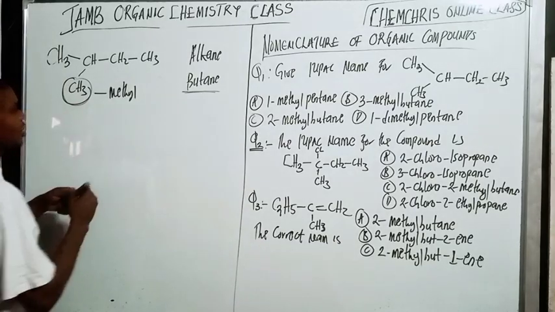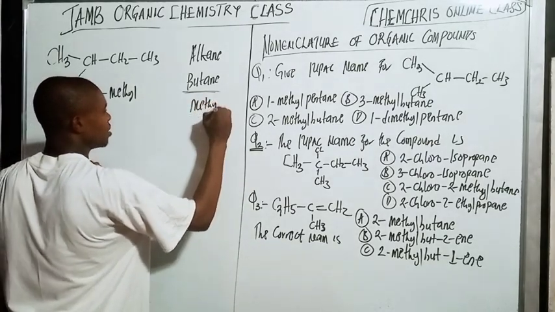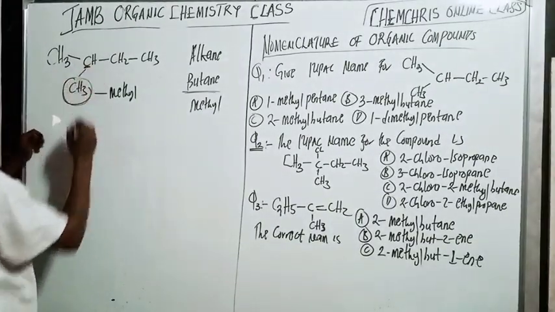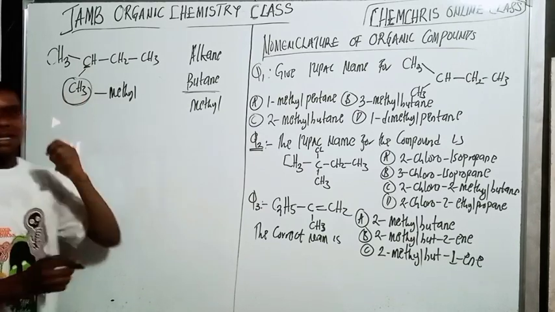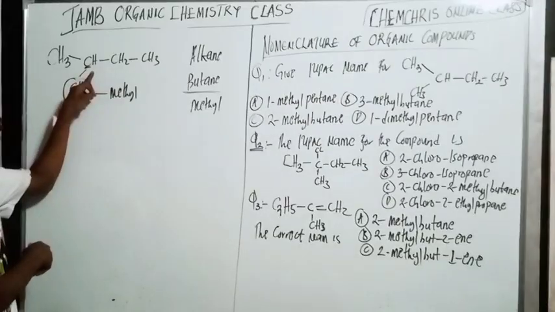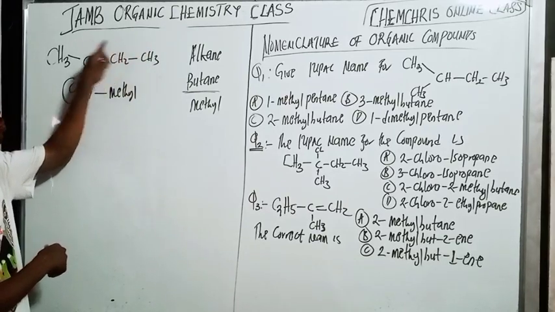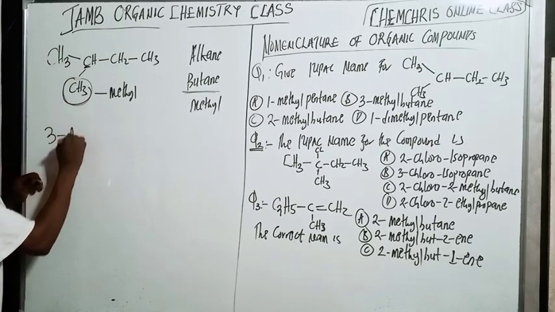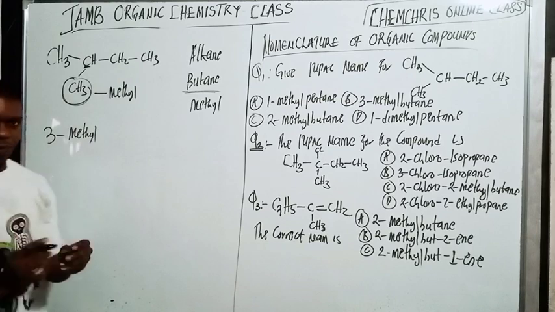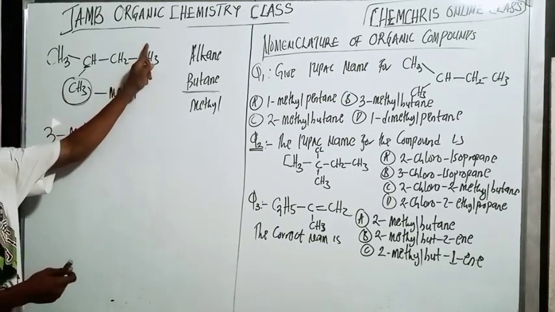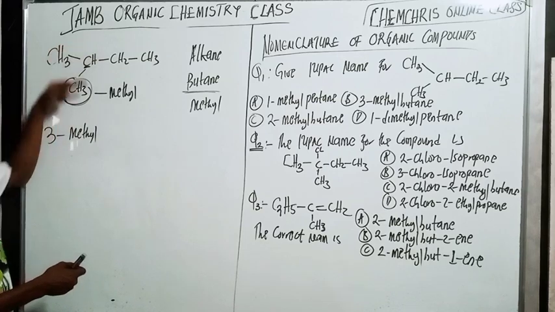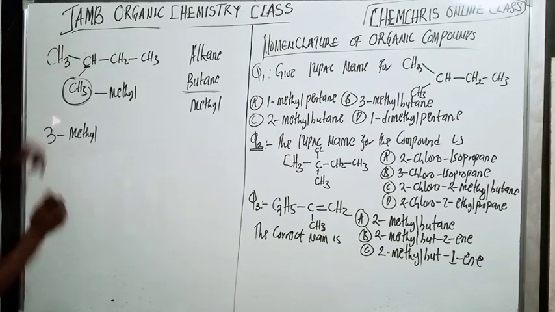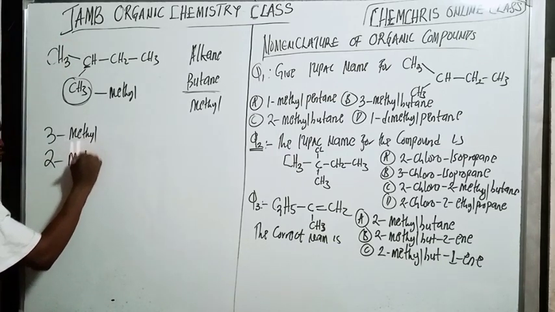Then I have a substituent, which is methyl. So how do I combine them together? This is the carbon atom that carries the methyl. If I start from here, 1, 2, 3, the position is 3, so it's called 3-methyl. But when I start from the other end, 1, 2, the position is 2, so it's called 2-methyl.